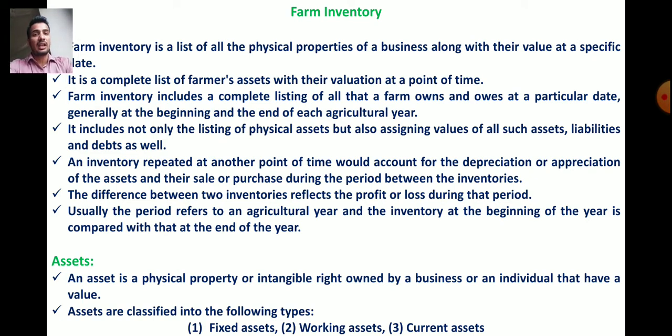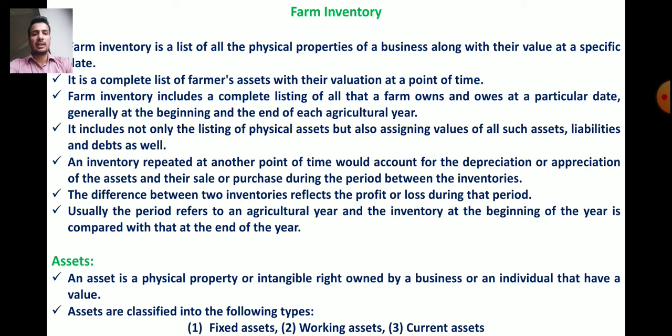The difference between two inventories, the inventory of last year and the inventory of the current year, shows the profit or loss during that period.